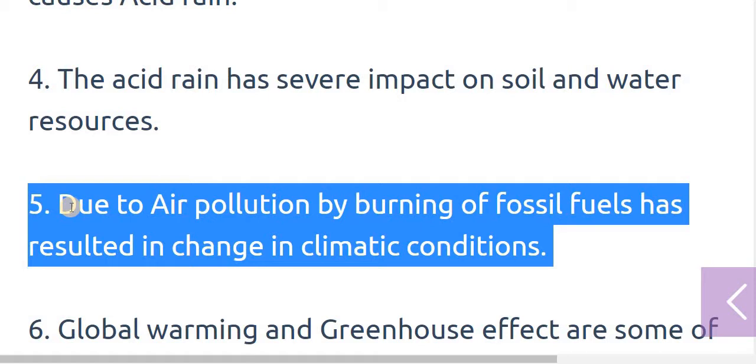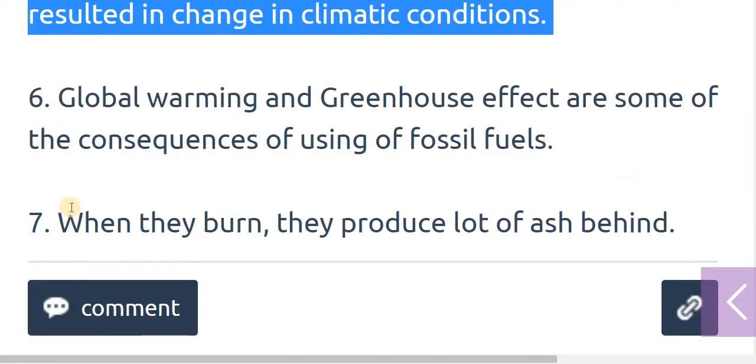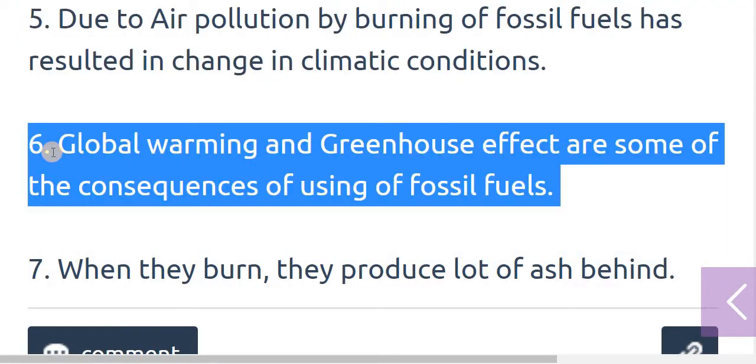This global warming plays a major role in changing climatic conditions. As I told you in the previous point, global warming and the greenhouse effect are some of the consequences of using fossil fuel.